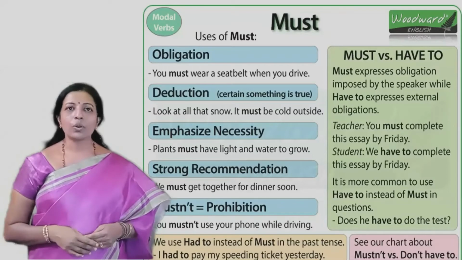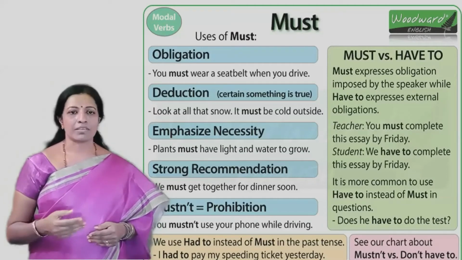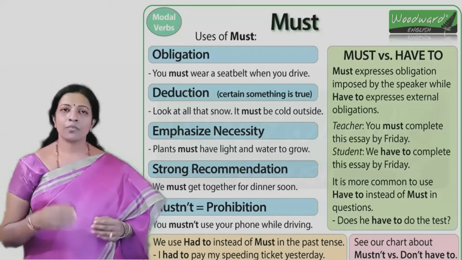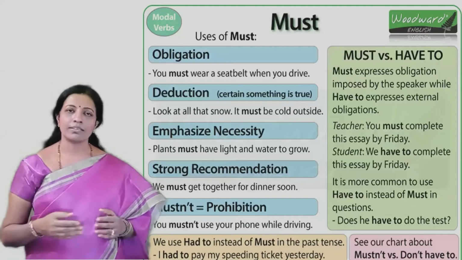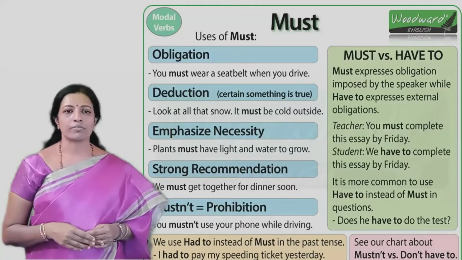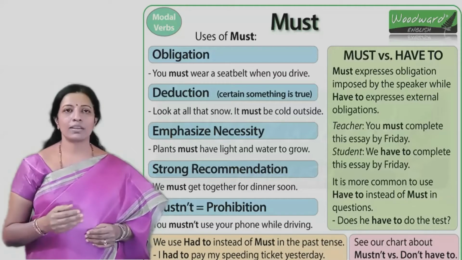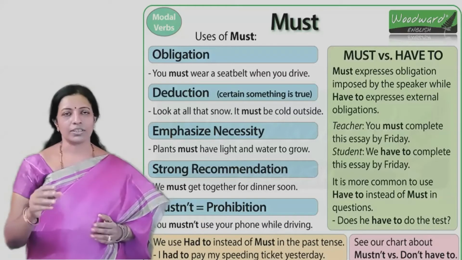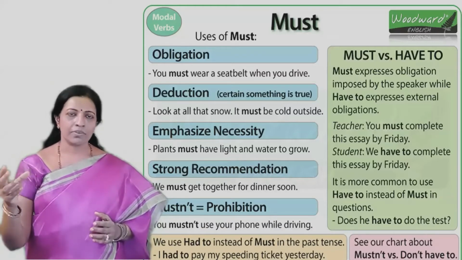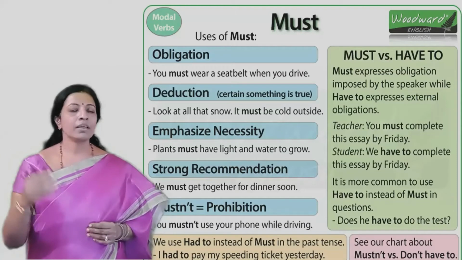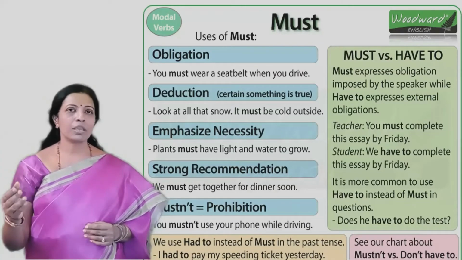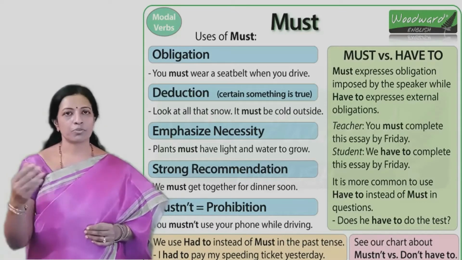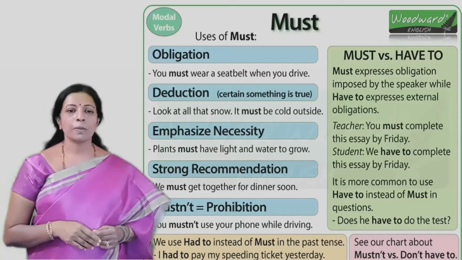Let us now have a look at how to use the modal verb must. Now, generally, when you are showing a sense of obligation, that is, where it is compulsory or a necessity to follow certain rules. For example, you must wear a seat belt when you drive. Or when you are coming to a deduction, that is, you are coming to a certain reasoning. So, for example, there is so much snow, it must be cold outside. So, you have come to a certain conclusion but through the process of reasoning. Then you can use must.